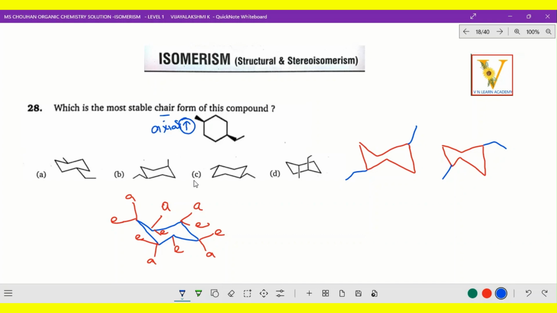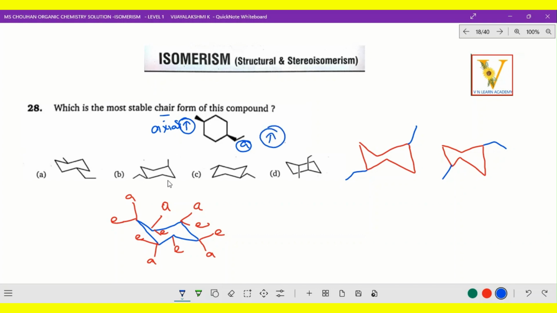Right? And below the plane it is equatorial. In that wedge and dash position, it is down to that plane, that means below the plane. So both are axial only. This is the ethyl group which is attached to that cyclohexane, and this is the methyl group, so both are in the upward direction.